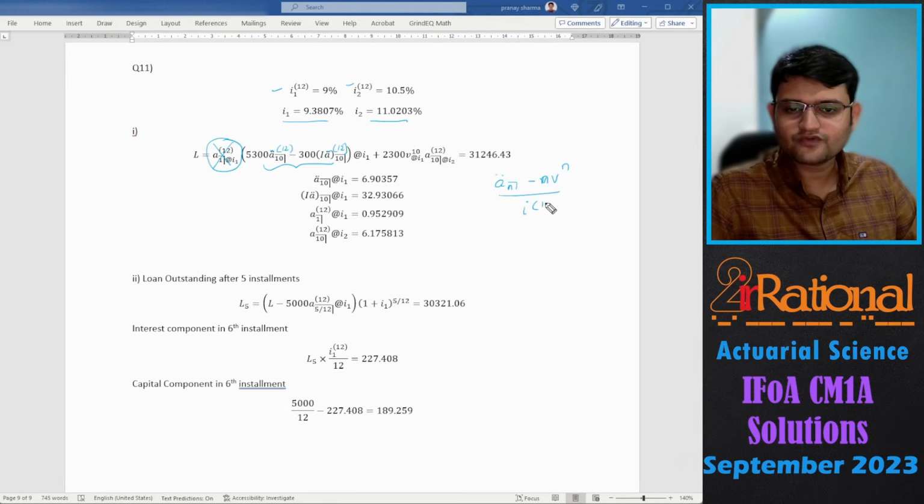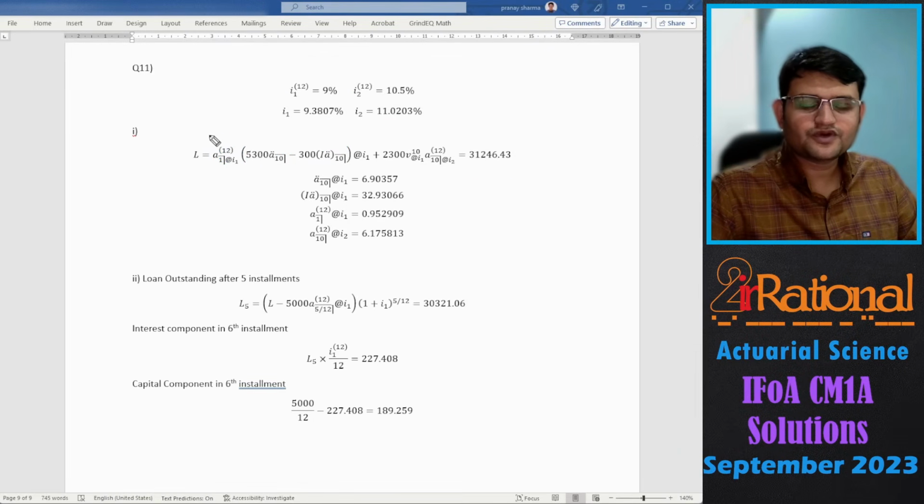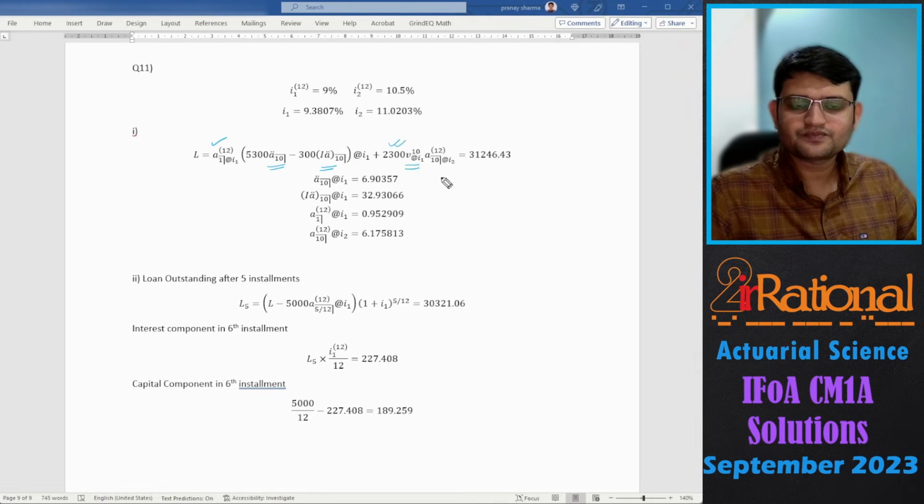If you write the formula like this for your IA payable 12 times, then it would be correct. But I prefer this, taking a1 payable 12 times outside, and then everything becomes annually in advance. And then after 10 years, the payment remains the same.